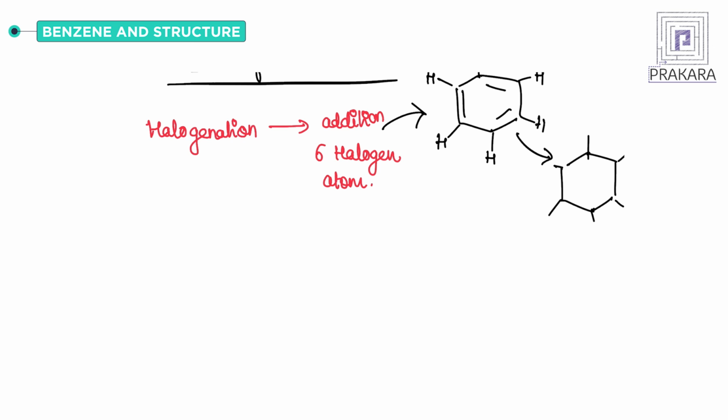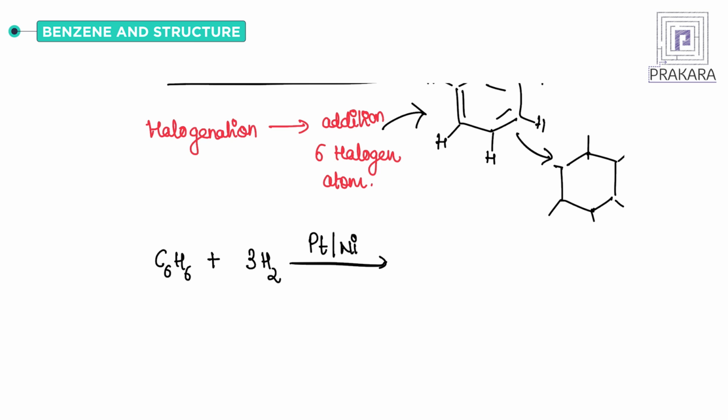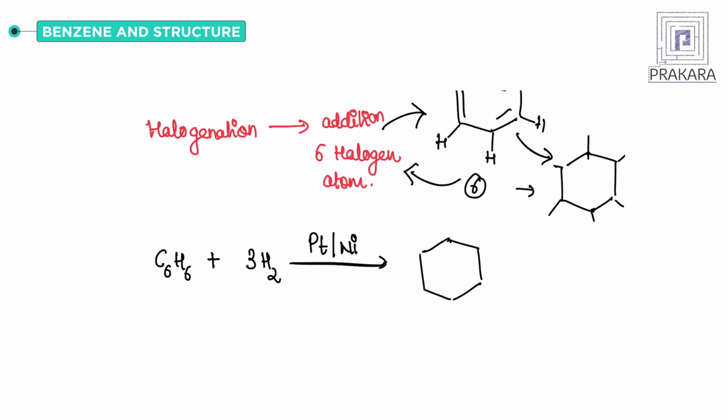It undergoes reduction. The molecular formula is C6H6. Reduction is the addition of hydrogen, and reduction is always done in the presence of platinum and nickel, that is the catalyst. Here also, how many hydrogens will add? Just now we saw 6, right? How 6 halogens are adding. In a similar way, 6 hydrogens will add to benzene, giving cyclohexane.